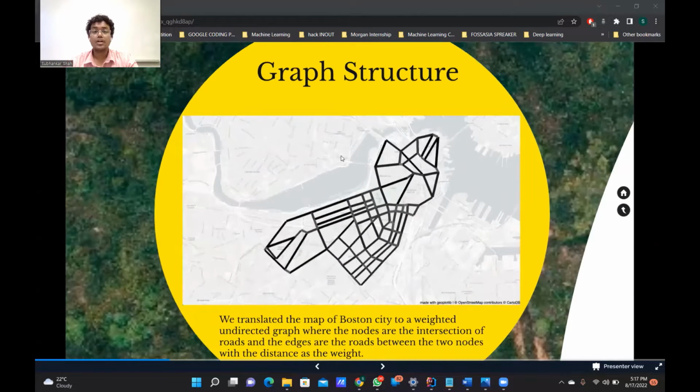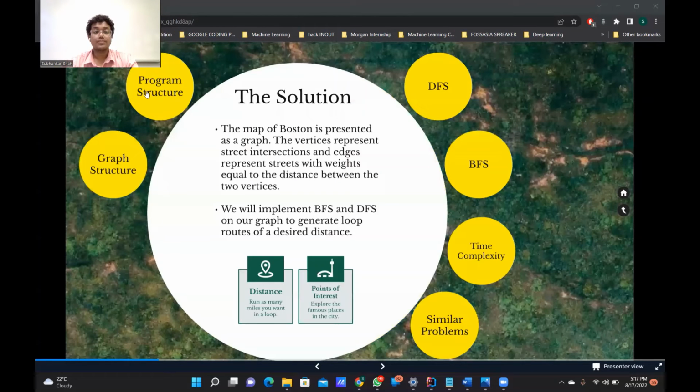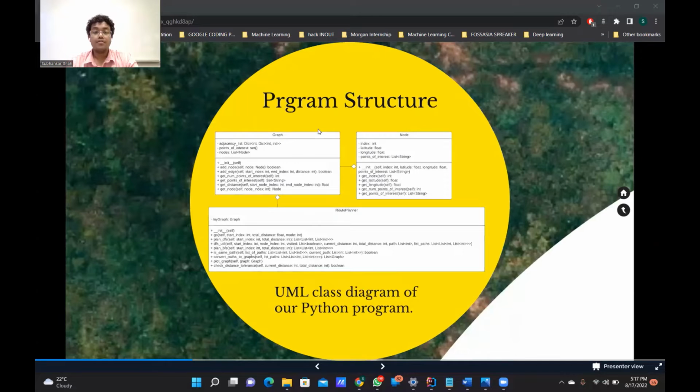Now, moving on to the program structure. We have a node class, which has index, latitude, longitude, and point of interest of a node. The graph class contains the information about the adjacency list, which is a hash map of start index and hash map of end indices and distance.